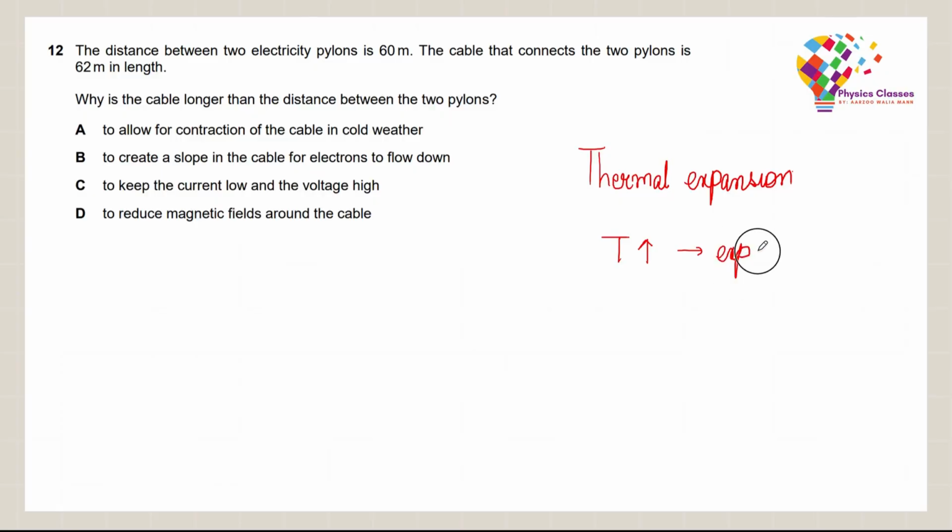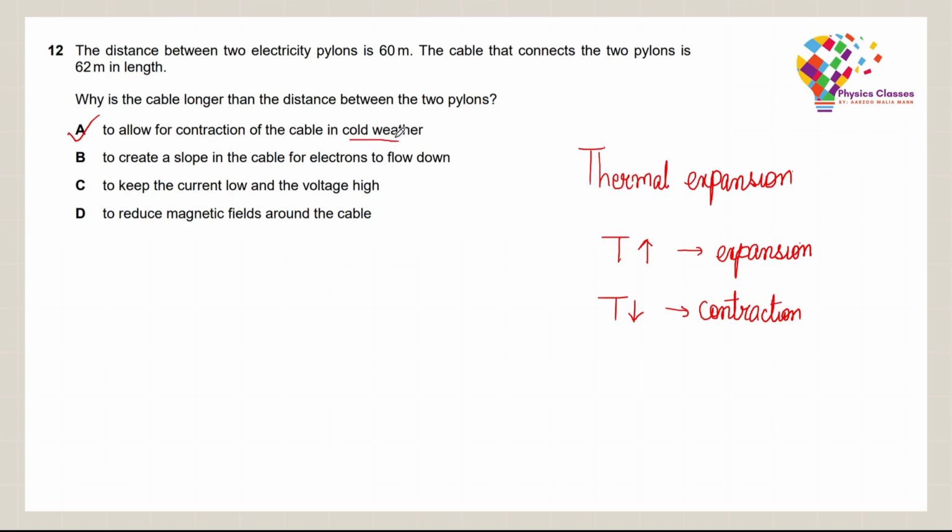If the temperature is decreasing in colder times, there has to be contraction. So if I look at all the options, the only option that goes with the statement is option A. It allows for contraction of the cable in cold weather, because in cold weather the temperature would decrease.